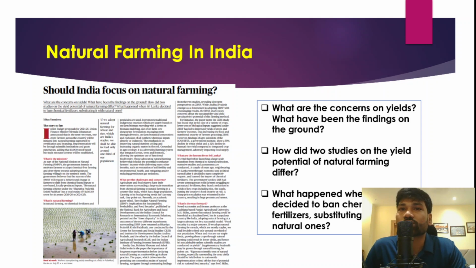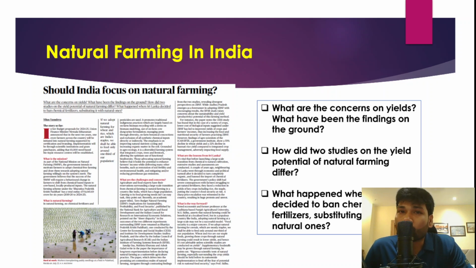It has been leading to salinity of the soils, and the use of chemical fertilizers and pesticides over a period of time is leading to soil pollution, water pollution, and even the food produced from modern agriculture is creating certain health problems among the people.